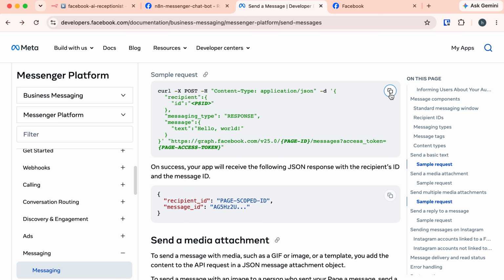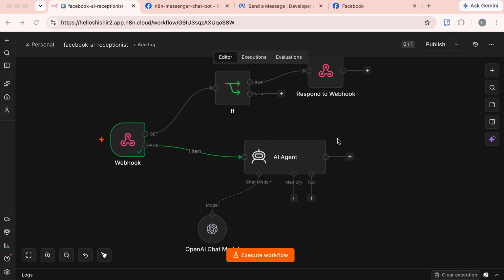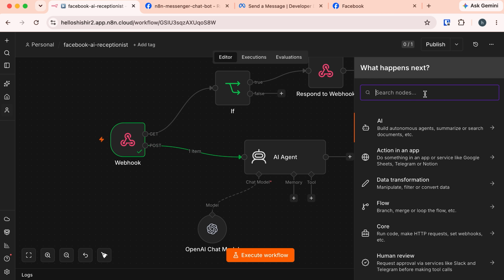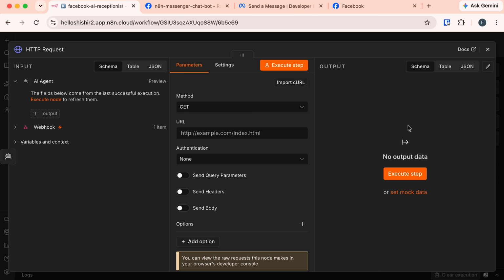So let's copy this cURL request, switch back to n8n, and here in the AI agent output, click on this plus icon and here search for HTTP request. Select this HTTP request node. This HTTP node is responsible for sending the request and catching the response.